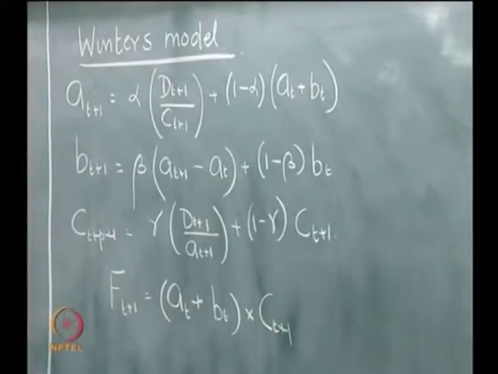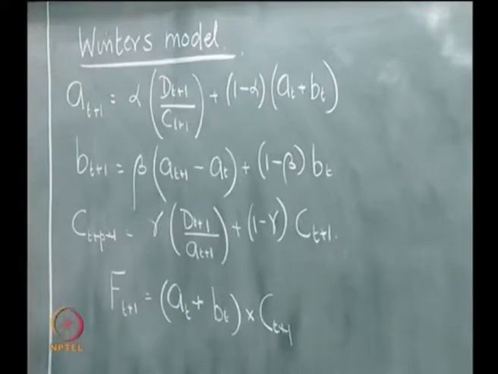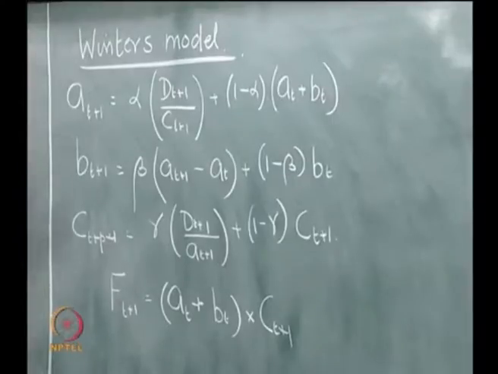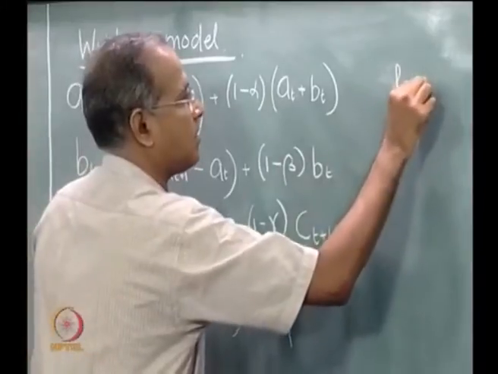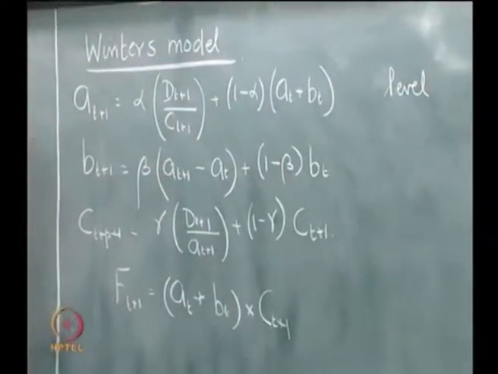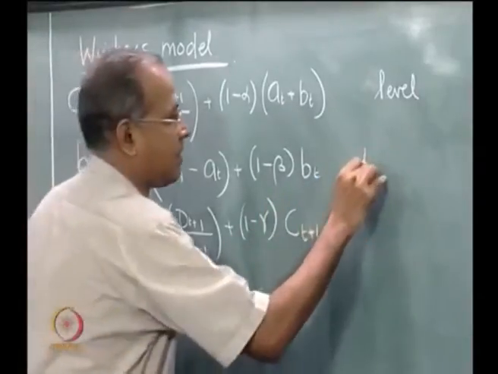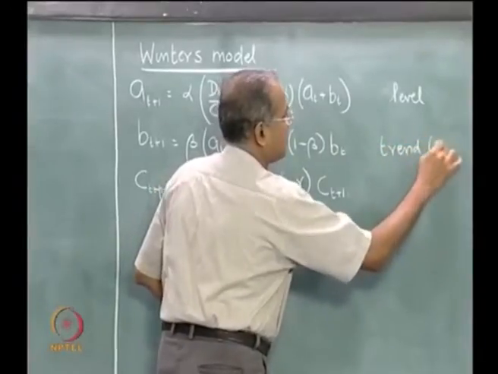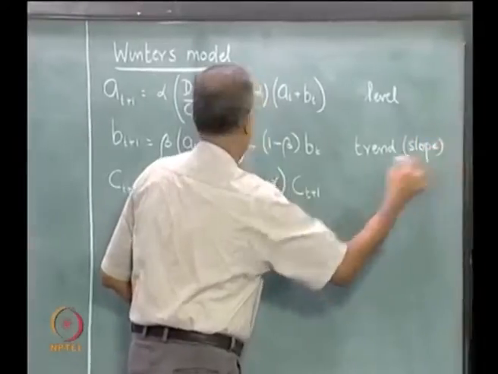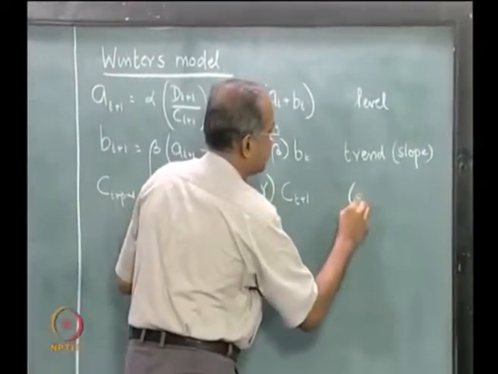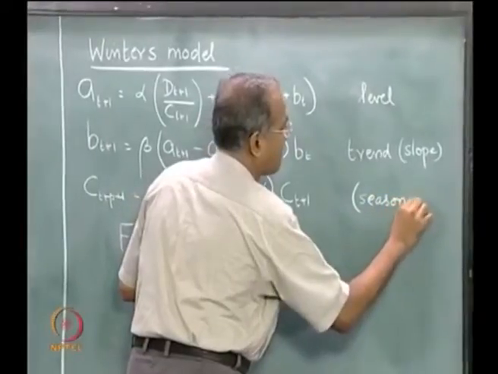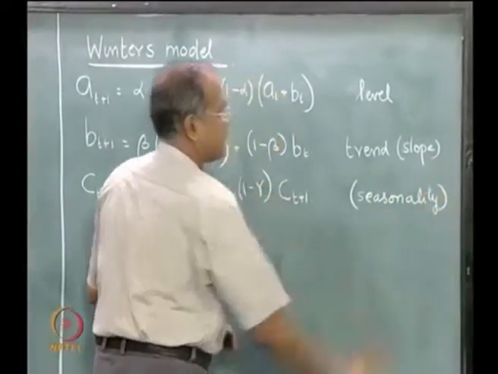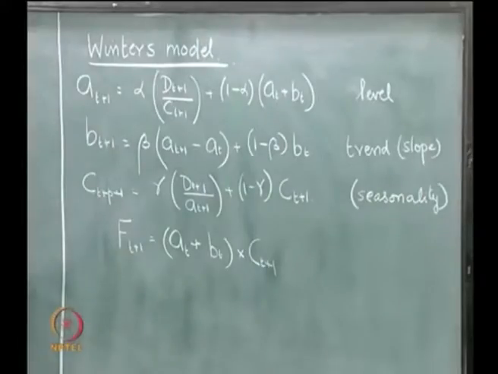So, we use these equations for the Winters model. At present these equations may look a little complicated, but it is easy to explain these 3 equations. Now, A represents the level, or which is the base data, B represents the trend or the slope, and C represents the seasonality. Now, there are 3 things in a seasonal model: a level, a trend and a seasonality.